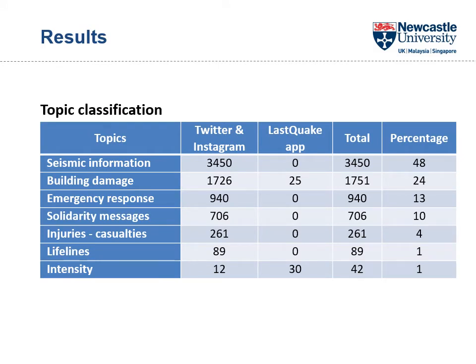Then, in this table, we can observe the results of the topic classification of the text data. In the case of Twitter and Instagram, mainly seismic information, followed by building damage and emergency response. In the case of the LastQuake app, the topic mainly addressed was intensity, followed by building damage. This is because this app is developed for that, to report intensity.